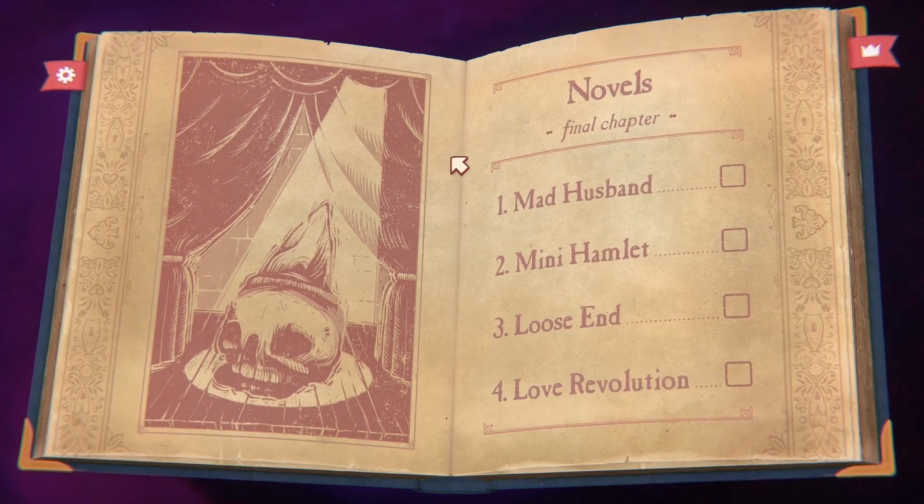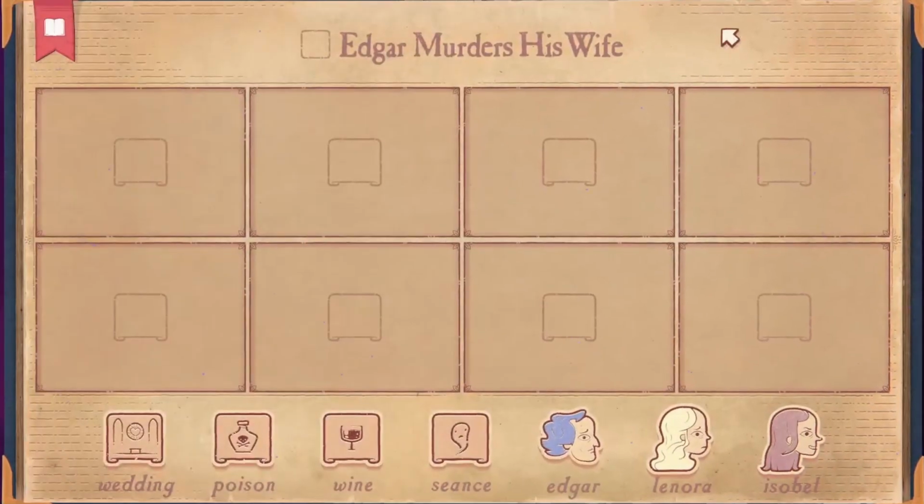Chapter 13.1, The Mad Husband. Edgar murders his wife. Gosh dang it, Edgar. He was rejected so many times in the beginning chapters that he has gone mad. This poor guy. His little mustache got the best of him. Alright, so we got the wedding, we got poison, we got wine, and we got seance, okay?